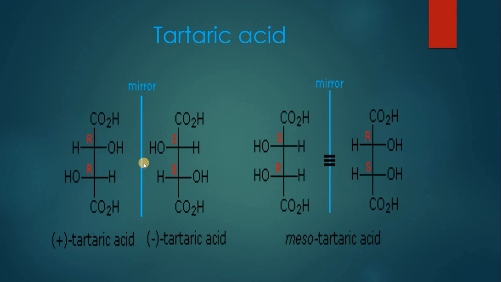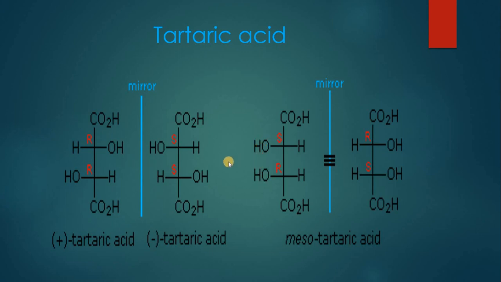So of course its mirror image, when we draw it over here, will be drawn in this way. One form of tartaric acid is negative, or we can say it is levorotatory, and one of them is dextrorotatory. In both of these forms, you can see the hydroxyl groups are present on opposite sides. The third form is called mesotartaric acid, in which the two hydroxyl groups are present on the same side.